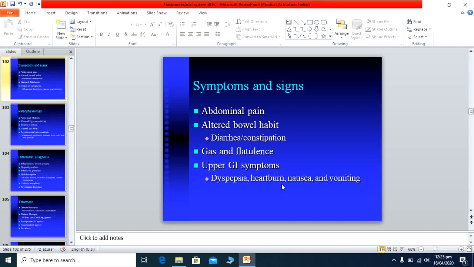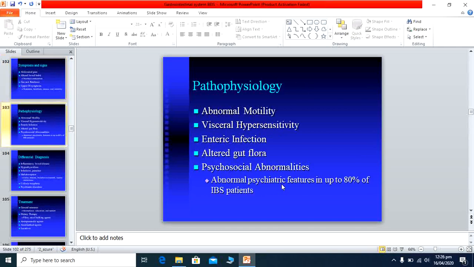They usually come to us saying, "Doctor, I have abdominal pain, dyspepsia, increased frequency of stool. Whenever I eat something, I have to go immediately to the washroom." This is usually due to psychological causes.